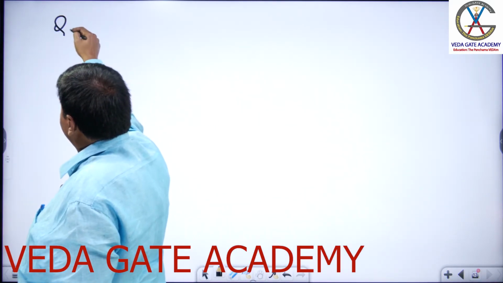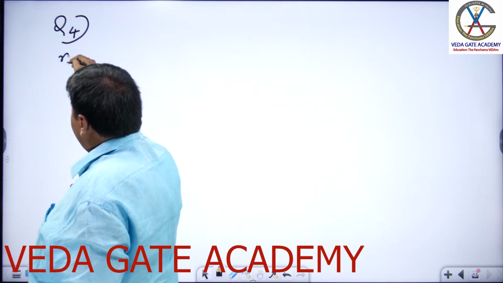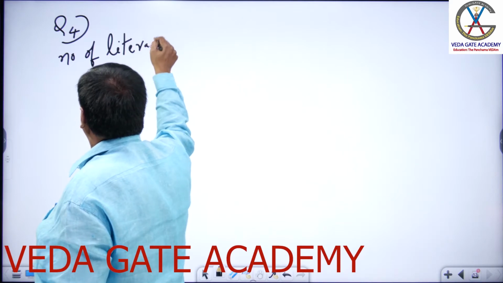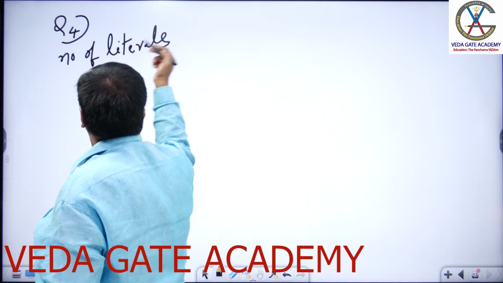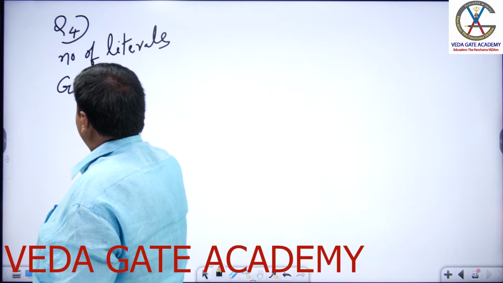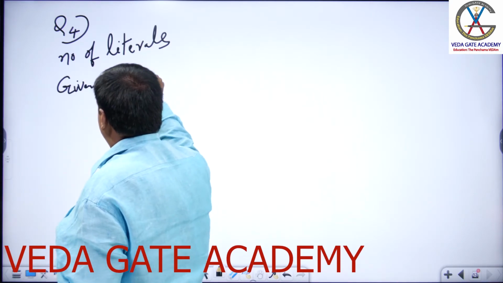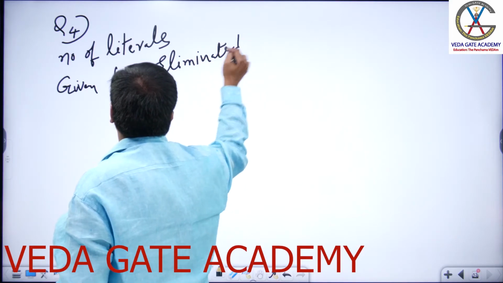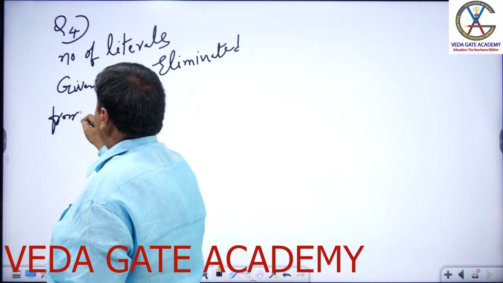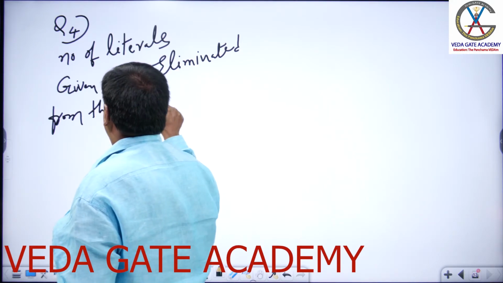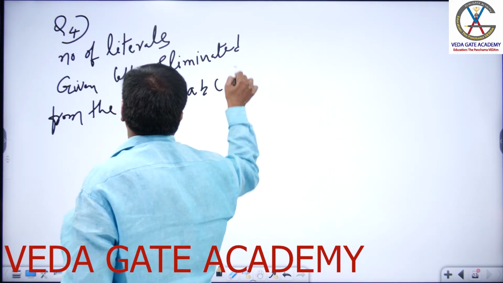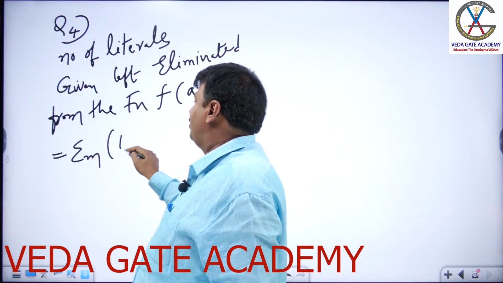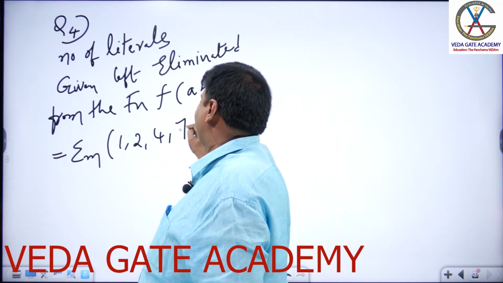Question 4. Number of literals given, left, eliminated from the function f of ABC equivalent to sigma small m 1, 2, 4, 7.